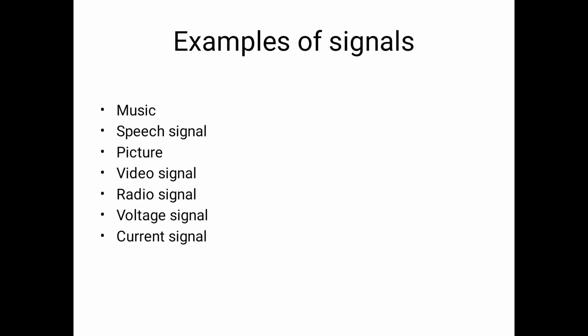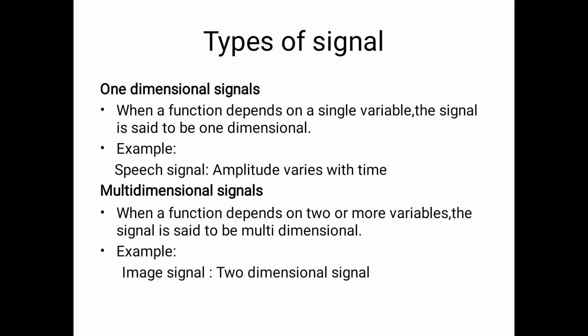The signal can be categorized into two types, that is one-dimensional signal and multi-dimensional signal. That means the signal depends on a single variable or two or more variables. So in the case of a one-dimensional signal, the signal depends on a single variable. Therefore, when a function depends on a single variable, the signal is said to be one-dimensional.